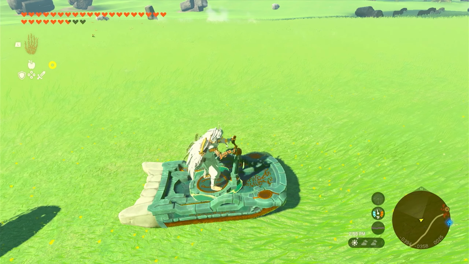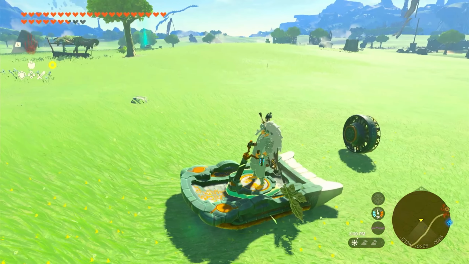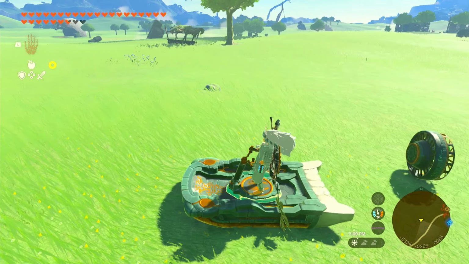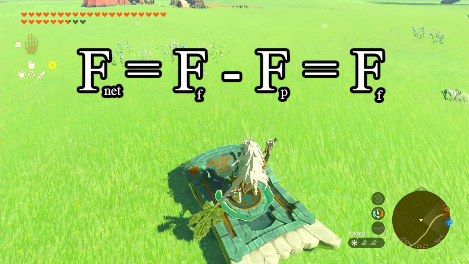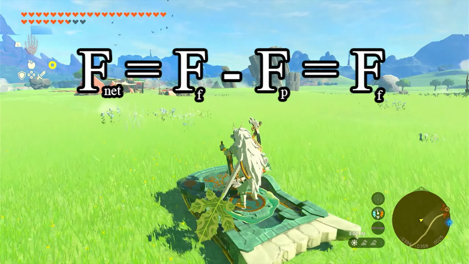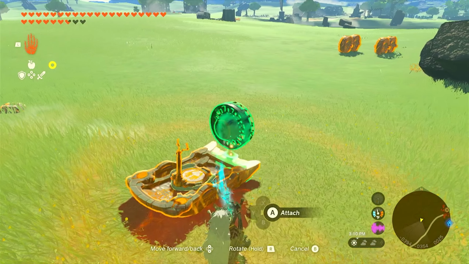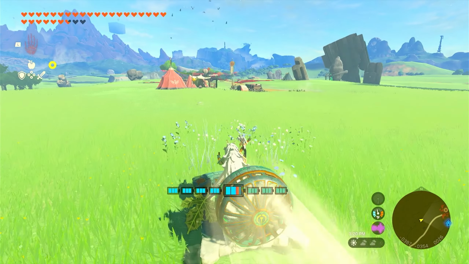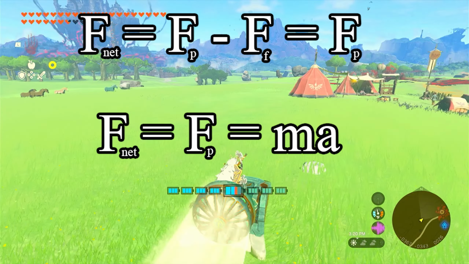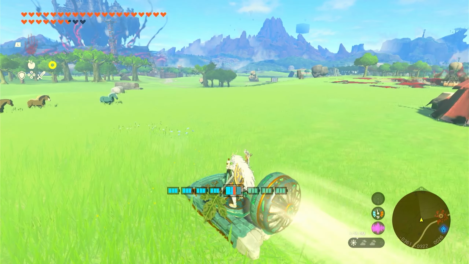Right now we see Link, he's trying to drive his sled, but he can't overcome the friction force pushing against his pushing force. This is like your net equation from before. The net force in this case is FF, but if Link adds a fan, it adds to his pushing force, and now the pushing force is the net force, making it equal to MA.